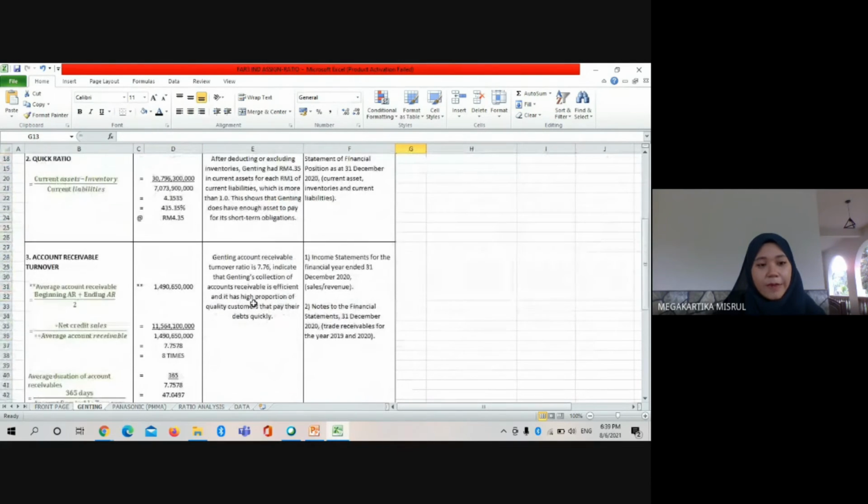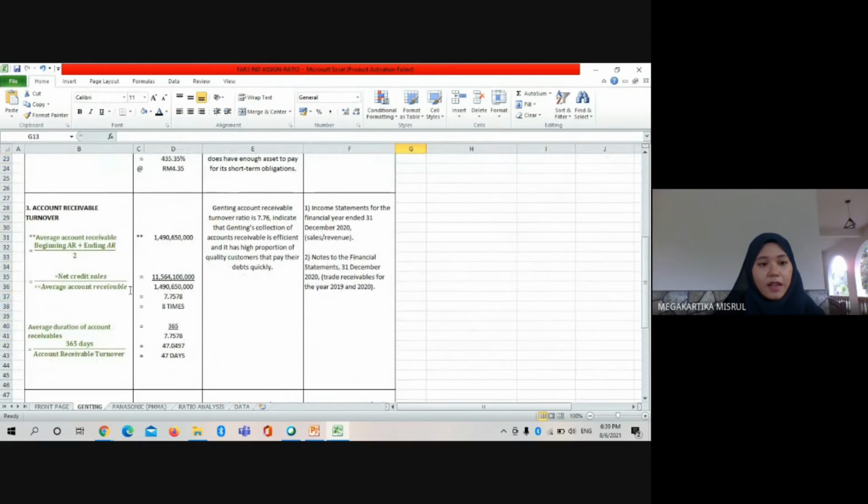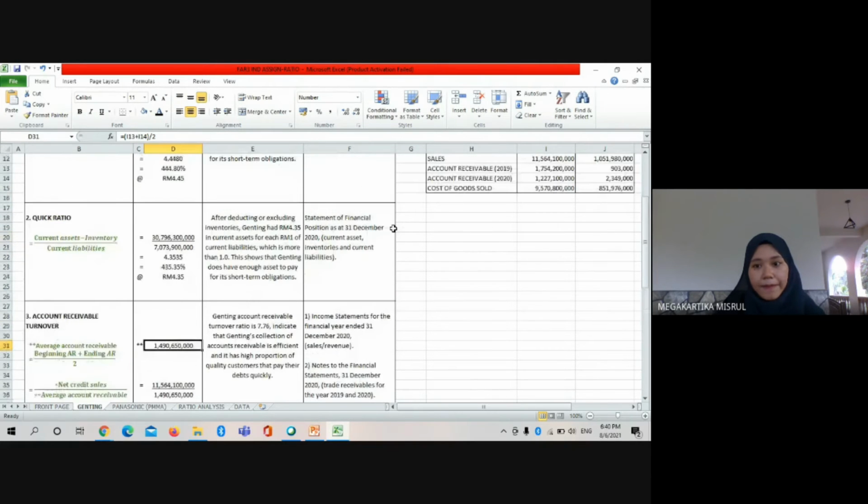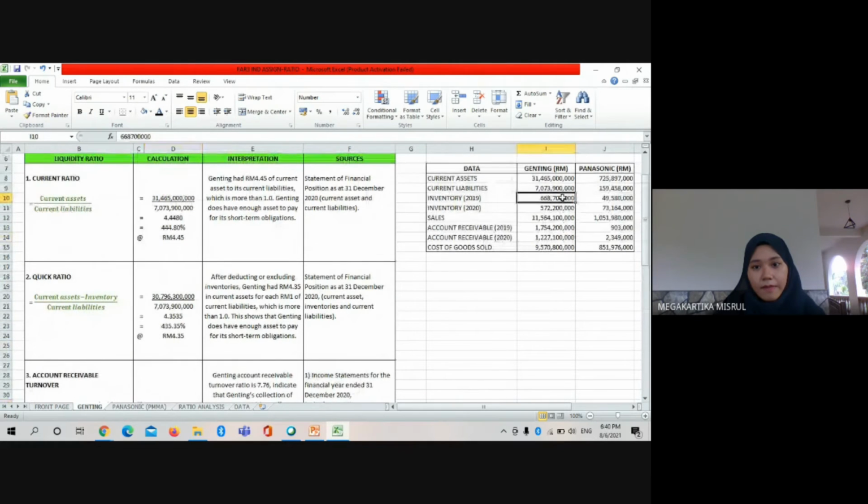And then for accounts receivable turnover for Genting Berhad, the formula is net credit sales divided by average accounts receivable. Average accounts receivable is obtained by adding the beginning and ending accounts receivable and dividing by 2. From this data, accounts receivable 2019 plus accounts receivable 2020.